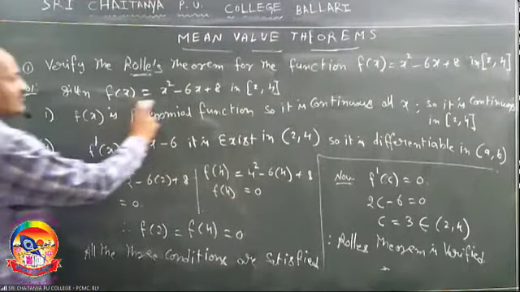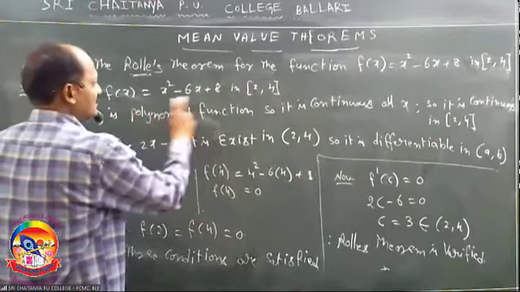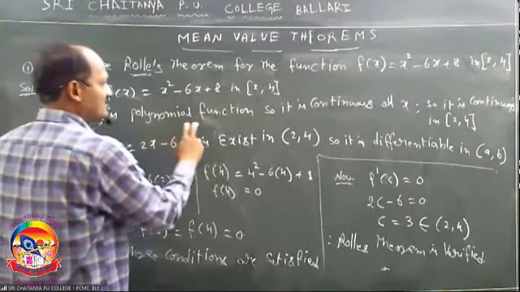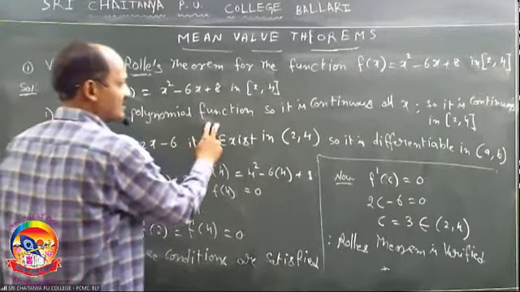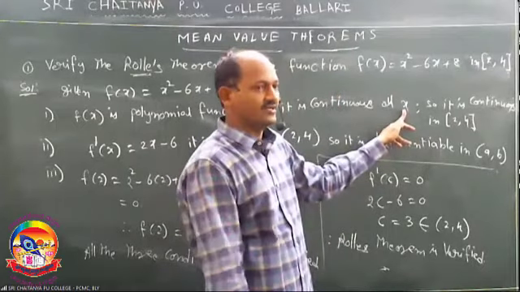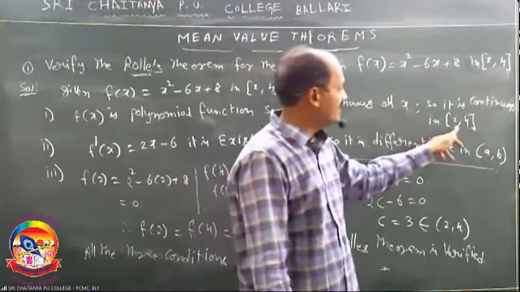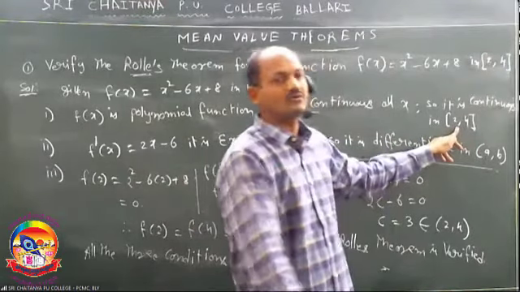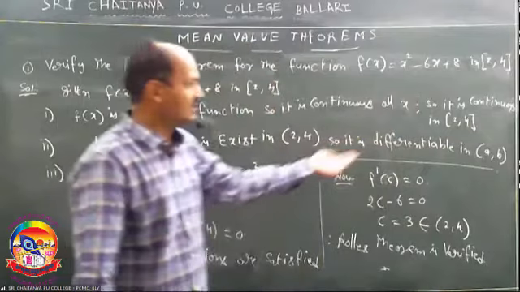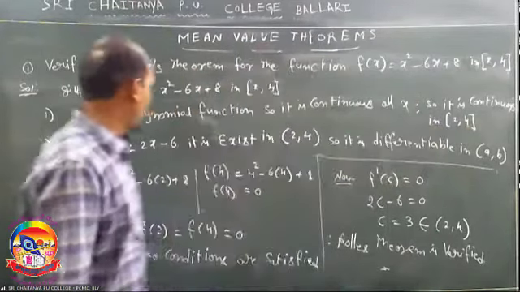First, continuity. The given function is a polynomial function. We know that every polynomial function is continuous for all x. So for every value of x belonging to R, it is continuous. So clearly, it is also continuous in the given interval 2 comma 4. Everywhere it is continuous.